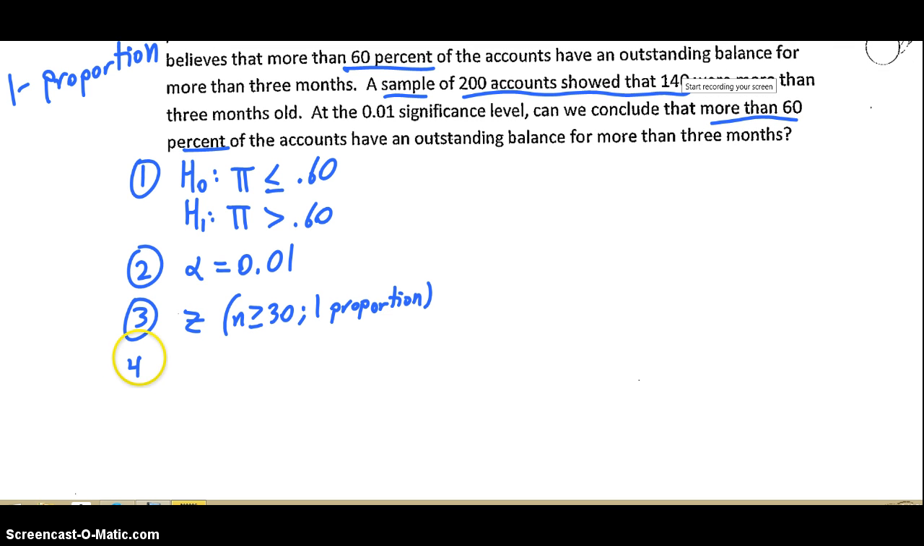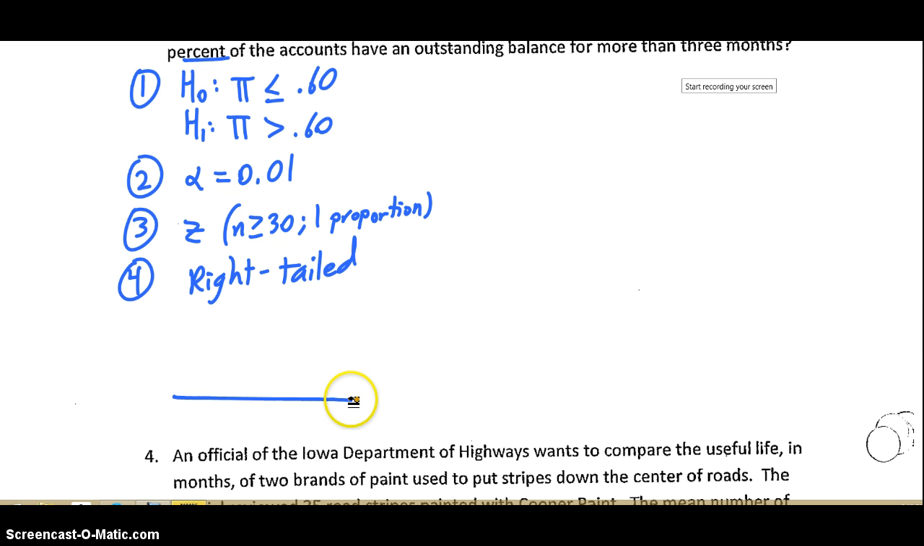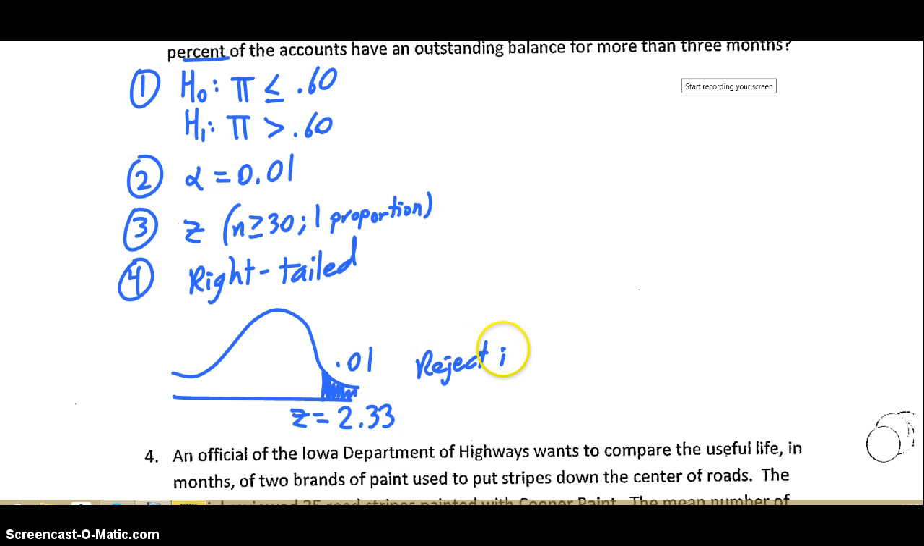Alright, step 4. Since this one's greater than, this is another right-tailed test. Since it's greater, because it's on the right. Right side. This is 0.01. You need to go to your table and look up a z-score for 0.01, or the closest probability for 0.01. Obviously, it'll be on the negative side, because your table gives you everything to the left. Just take the positive of it. It should be positive 2.33. So we're going to reject if z is greater than 2.33.